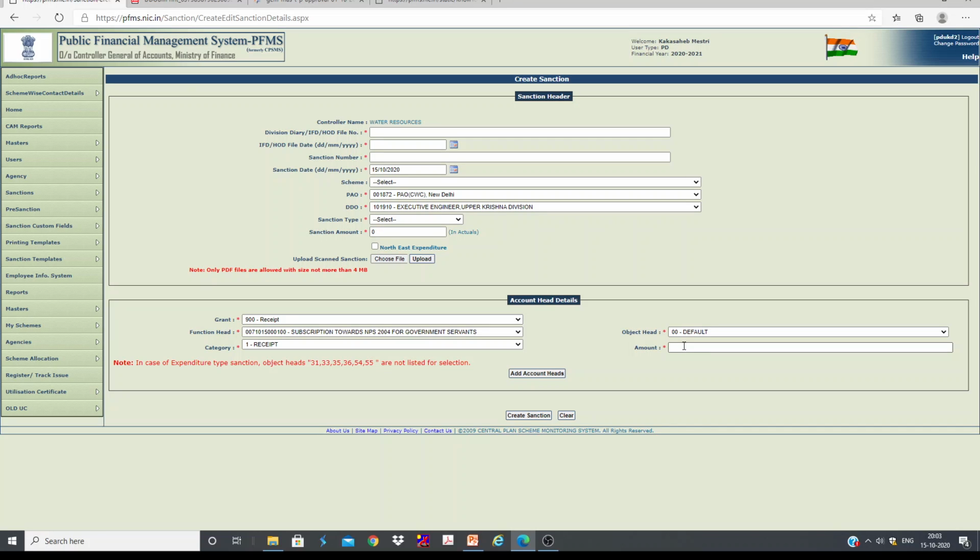Like there are 10 employees, so each employee has to contribute 10%, and matching condition is 14%. So 10 plus 14, almost 24% for each employee. The total amount needs to be entered here, and we need to add account something. Let's say I'm writing 100 something.